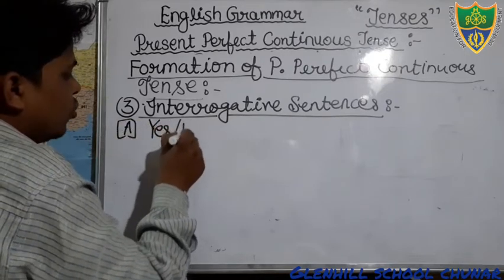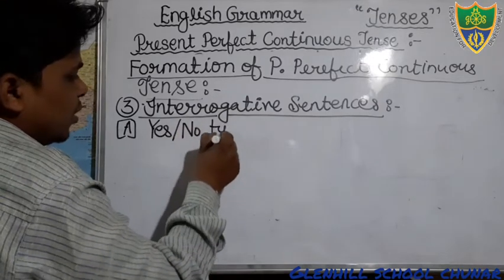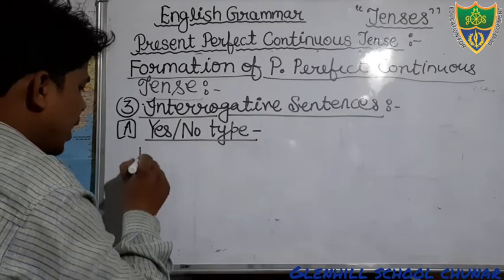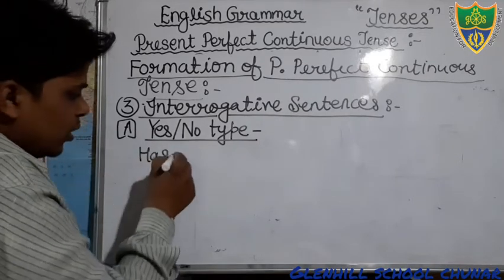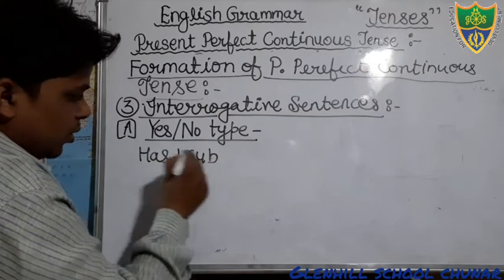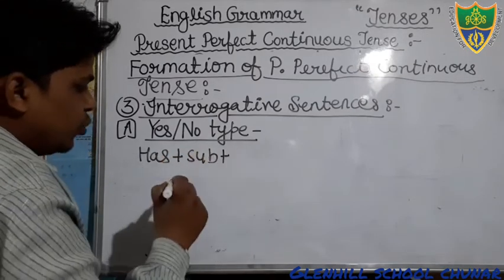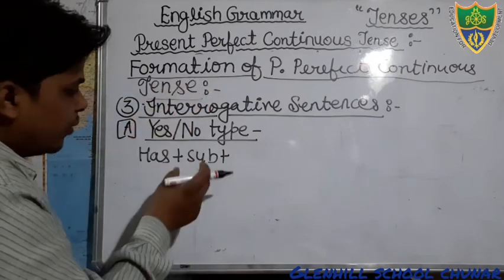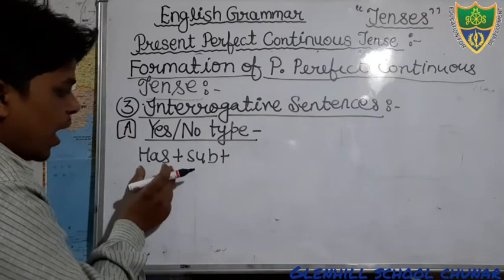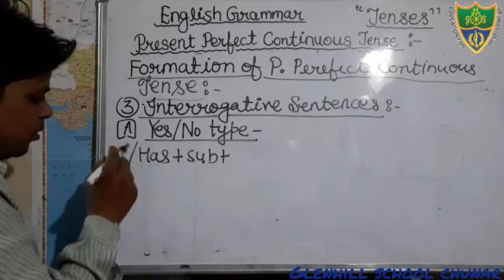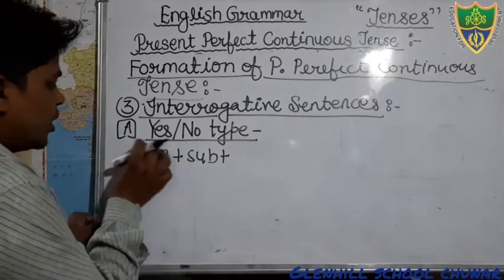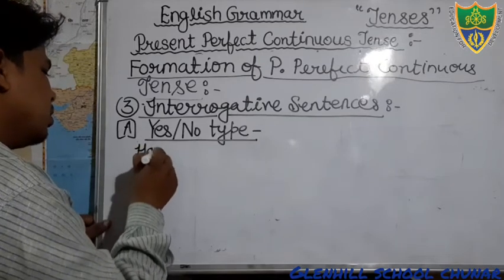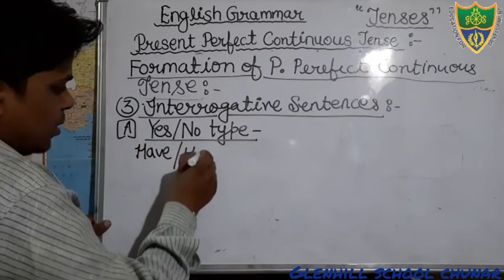So just see here, SNO type interrogative sentence. We can see here the helping verb has, then after that you will use the subject. If a negative word is there you can also mention it, but we are talking about interrogative, so we will discuss only that. Here, has or have. Students, we will use has or have according to the subject.